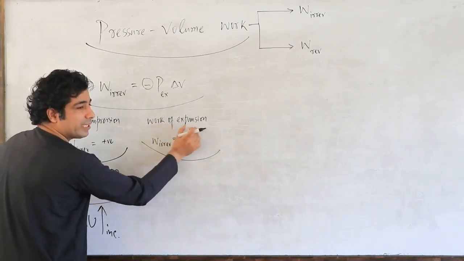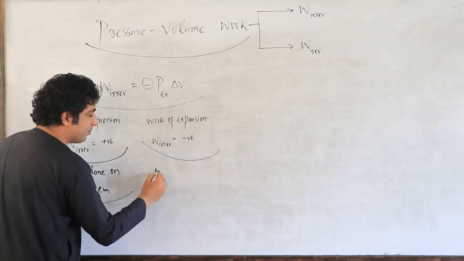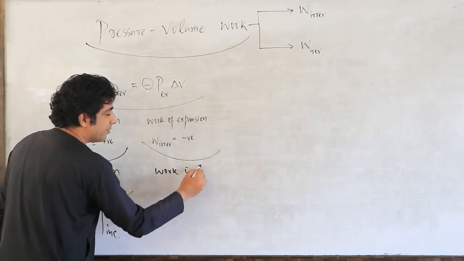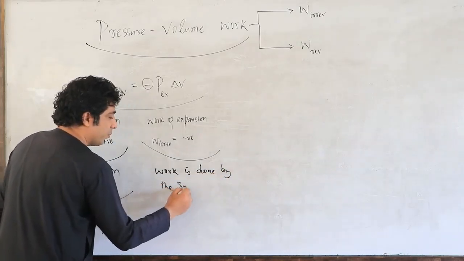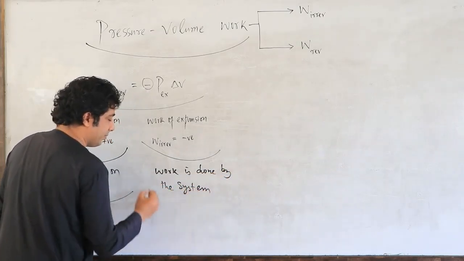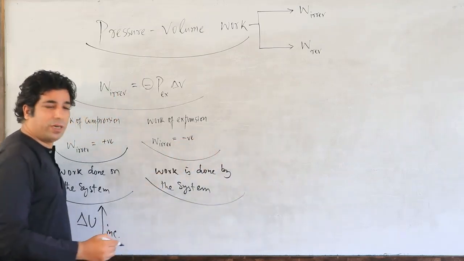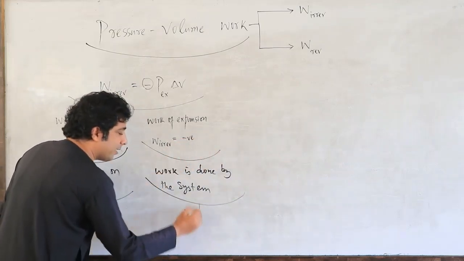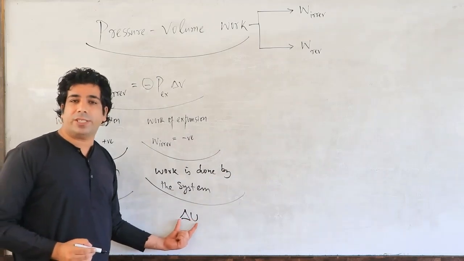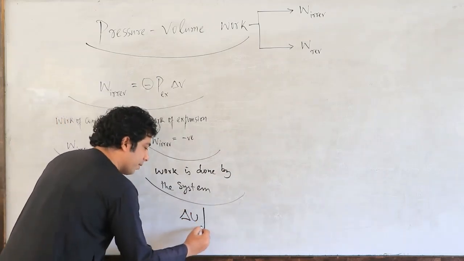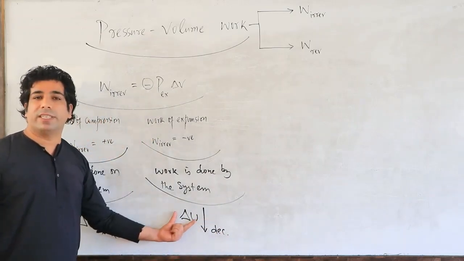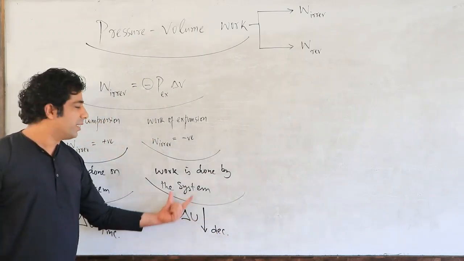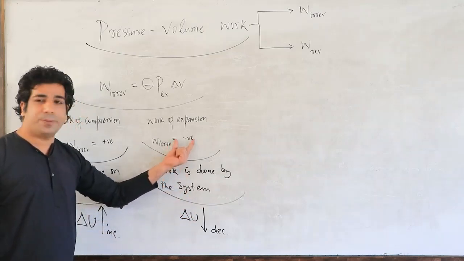It's a work of expansion, and remember, work is done by the system. When the system is doing the work, the change in internal energy will be negative. That means the internal energy of the system will decrease when work is done by the system.